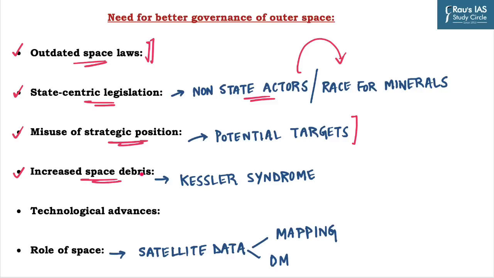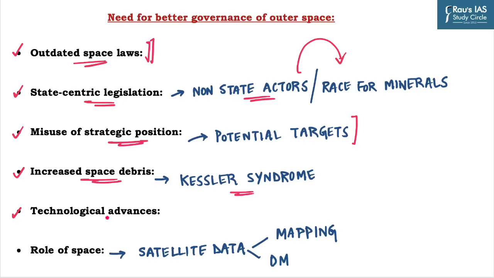The fourth one is increased space debris. The issue of overcrowded and congested space is becoming real. As we all know about Kessler syndrome, a collision between two space objects could set off a cascading chain reaction. And given the speed at which space objects travel, any collision between two objects could set in motion a disastrous turn of events, which can create an unmanageable amount of space debris.